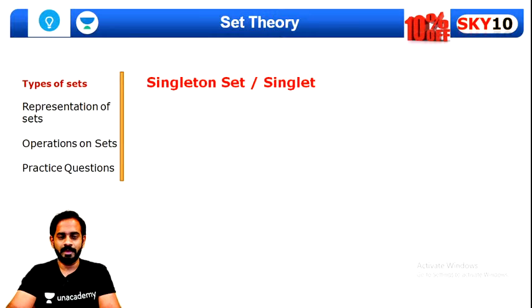Okay, chalo. Singleton set is nothing but there should be only one element in that set. For example, set A consists of only 1. There is only one element in that, that is 1. So this is the singleton set. Quite simple, we need not think much about it.